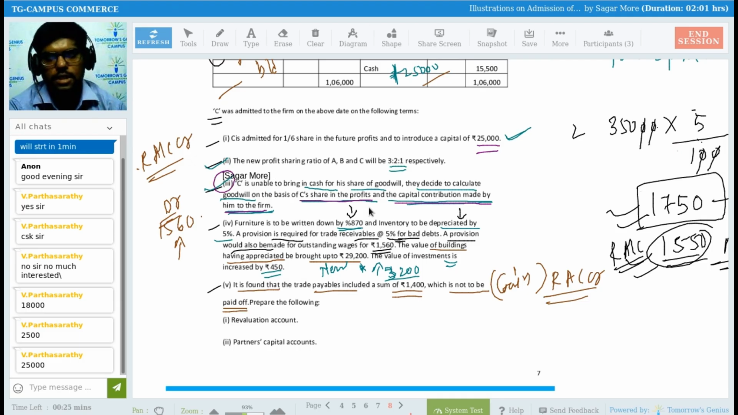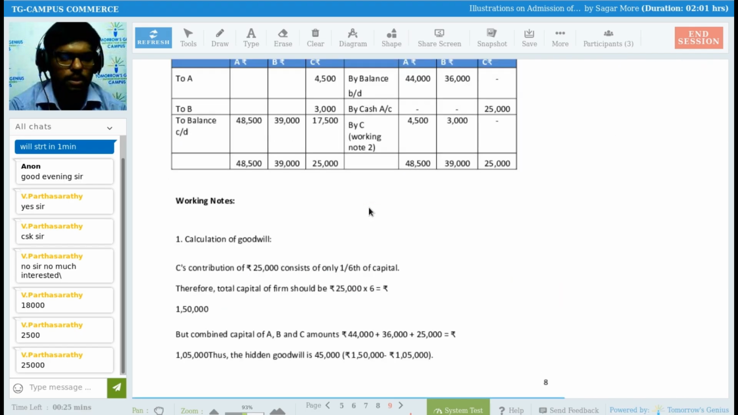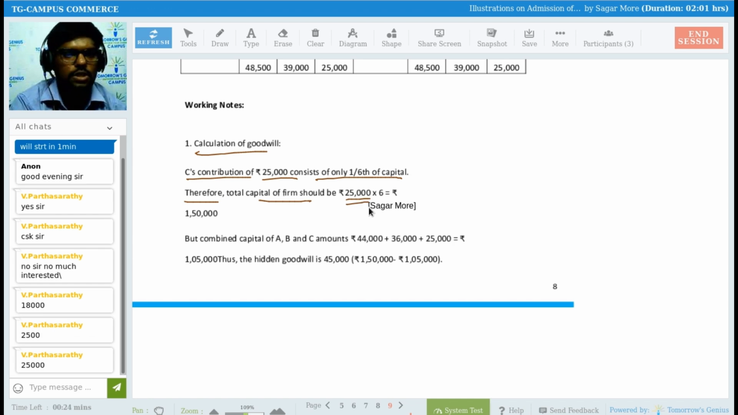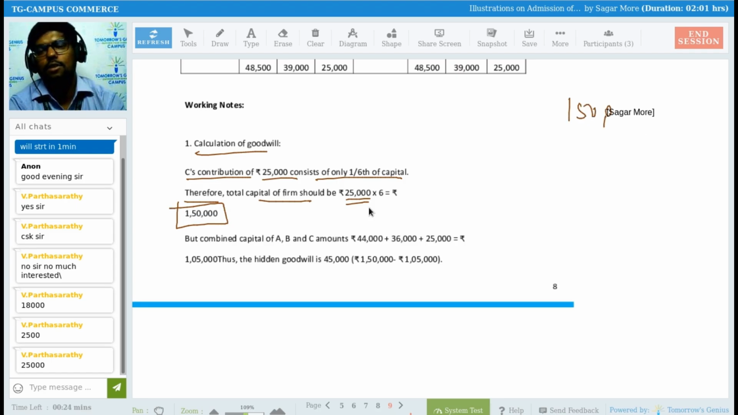See, once again, I am reading that line for goodwill. C is unable to bring cash as his share of goodwill. They decided to calculate goodwill on the basis of C's share in the profit and the capital contribution made by him to the firm. So he contributed how much, sir? 25,000. Now see the goodwill calculation working out. C's contribution is 25,000, which consists of only 1/6 of capital. Therefore, total capital of the firm should be 25,000 multiplied by 6. So it comes to 1,50,000.